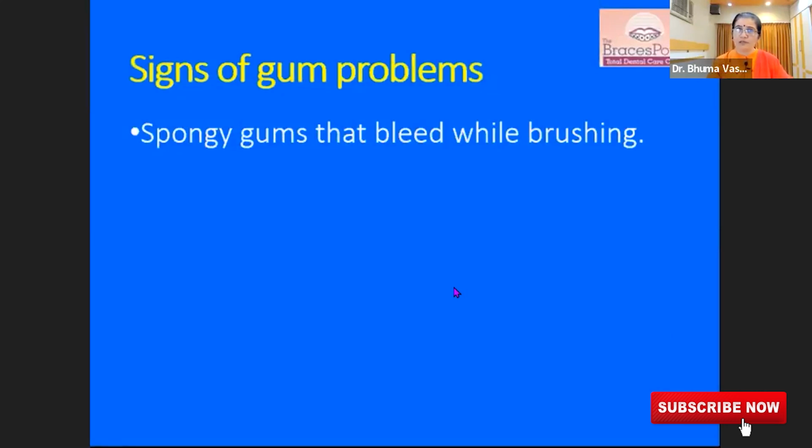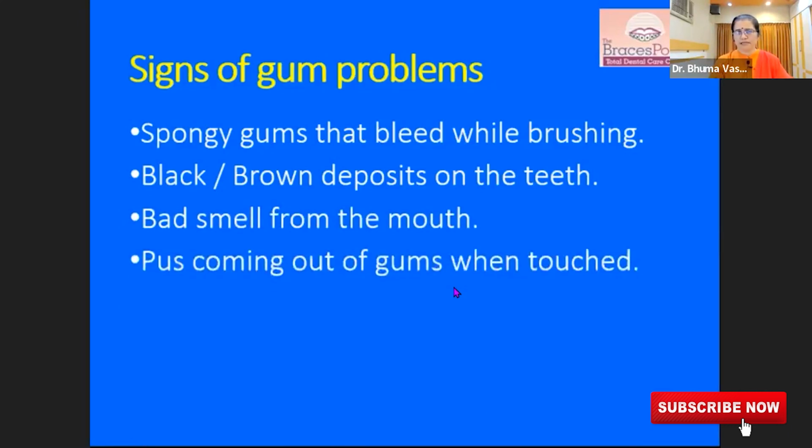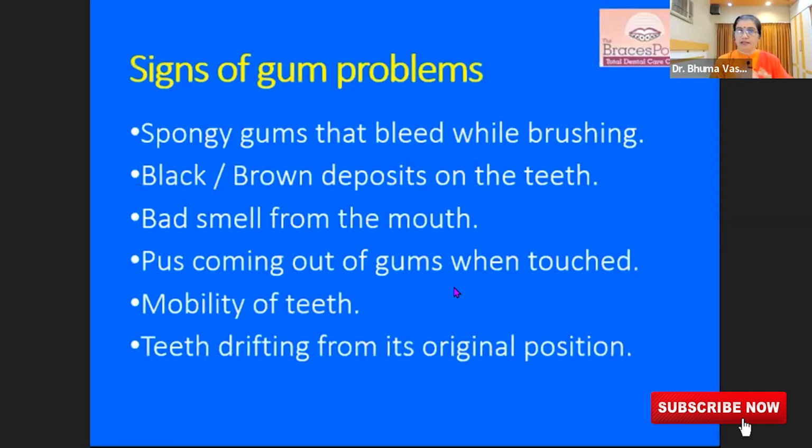Do you have spongy gums that bleed while brushing? Do you have black or brown deposits on the teeth? Do you notice that sometimes there is a bad smell coming from the mouth? Is pus coming out of the gums when touched, or are teeth shaking? You touch and feel some teeth are shaking. Do you think you have that? Or are your teeth drifting? Earlier, your teeth were all aligned beautifully, and now you're noticing that they are drifting. There are spaces coming between the teeth, and they are just shifting and drifting all over the place. Maybe it's time for you to find out whether you have a gum problem or not.